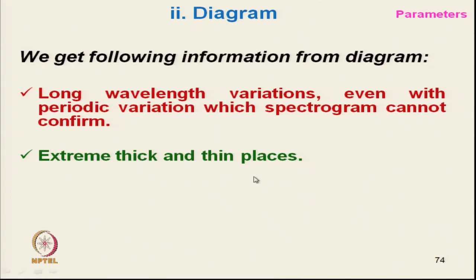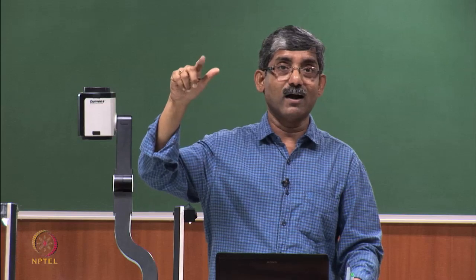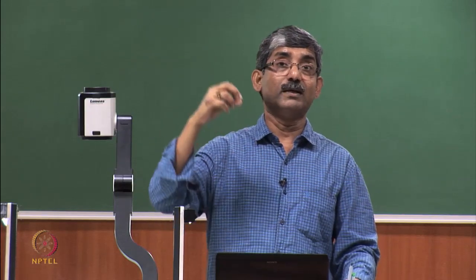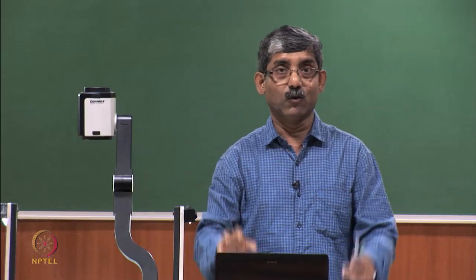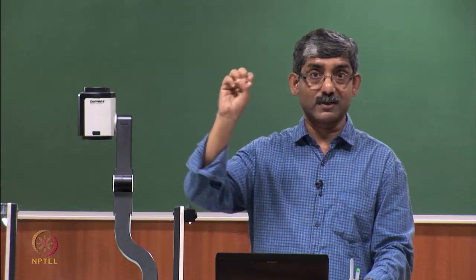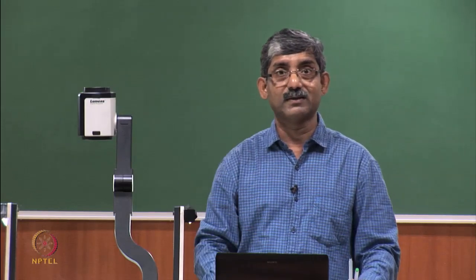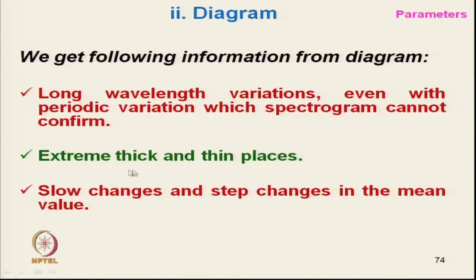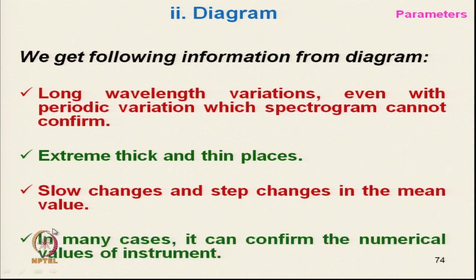Extreme thin or thick places, as I have just shown, will be visible; a very high thick place we cannot get from other data. Only visually will the diagram tell that the yarn has an extreme thin place or extreme thick place. Then there are step changes in the mean value, where the mean value has suddenly stepped up or stepped down. All these variations we cannot get from other methods of measurement. In many cases it can also confirm the numerical value of the instrument.